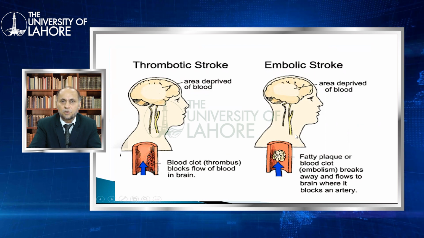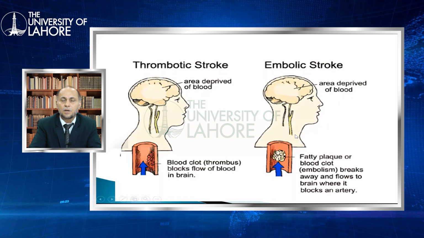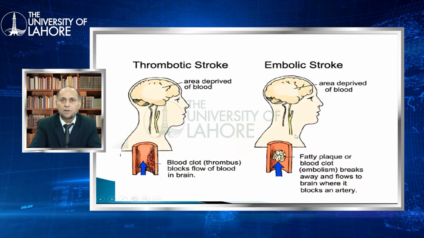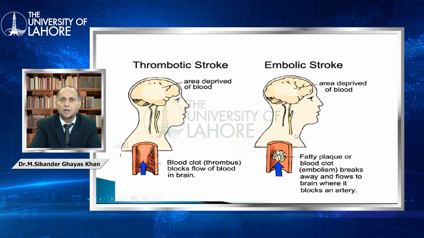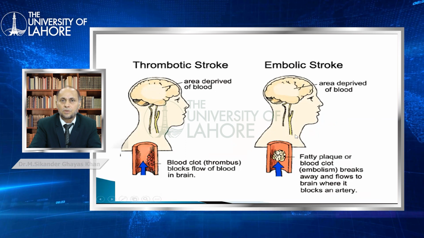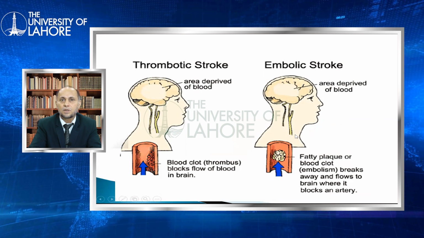When this dislodges from this area, it will block the minor arteries in the brain as emboli, and causes damage to Wernicke's or Broca's area.